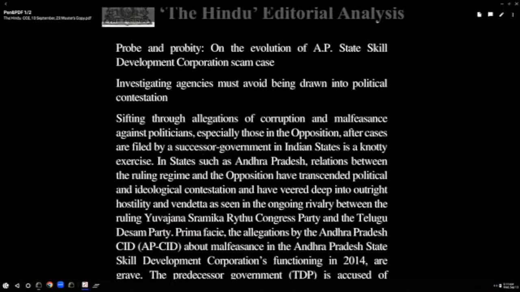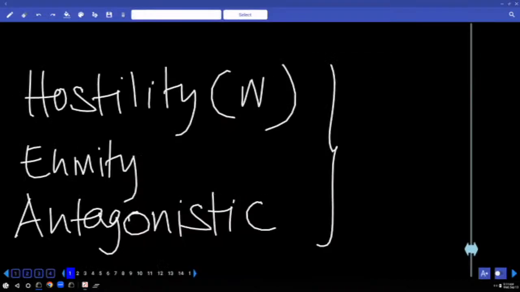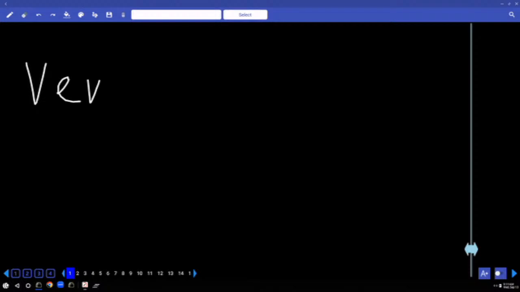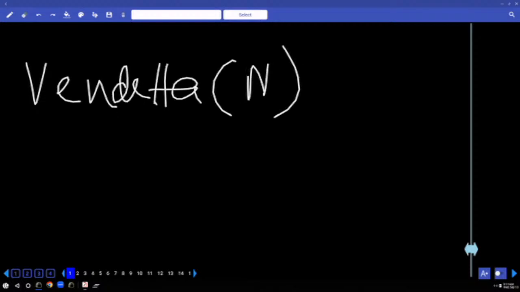Here it talks about opposition have transcended political and ideological contestation and have waded deep into outright hostility and vendetta. I use this word, that's an important word, please write. Try to guess a part of speech. Please write noun. Vendetta, but the combination usually we say political vendetta.